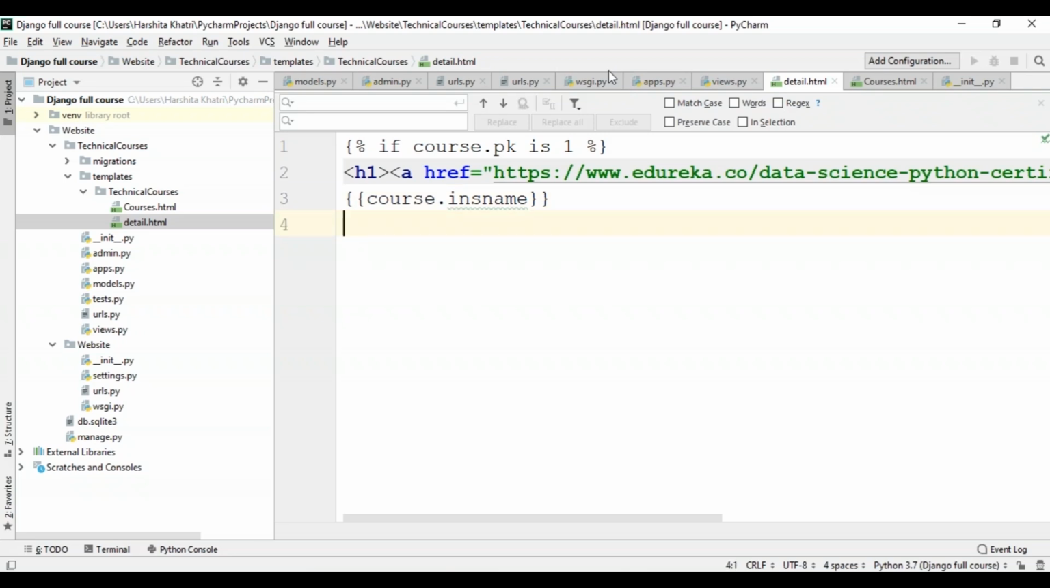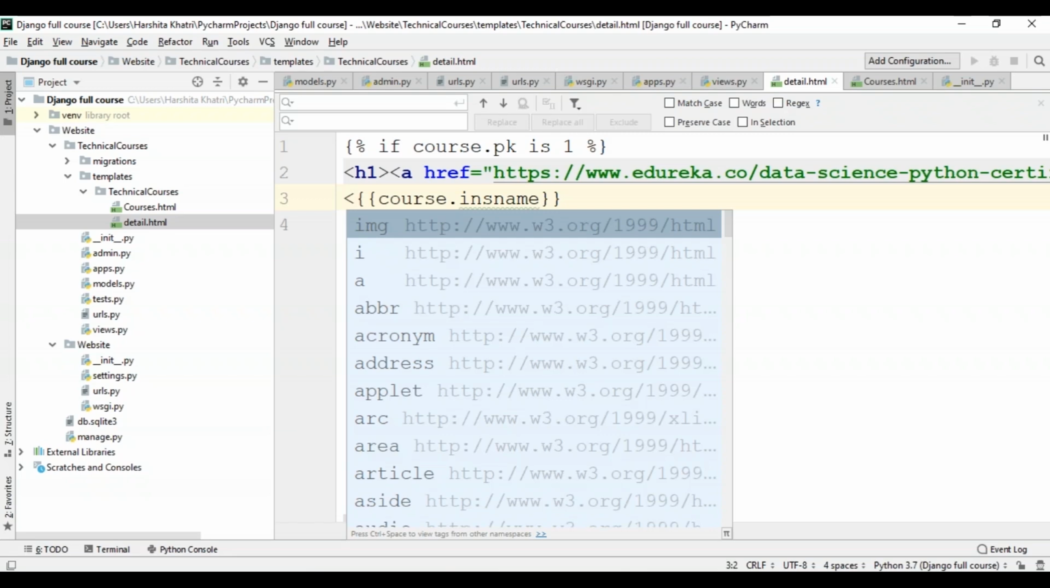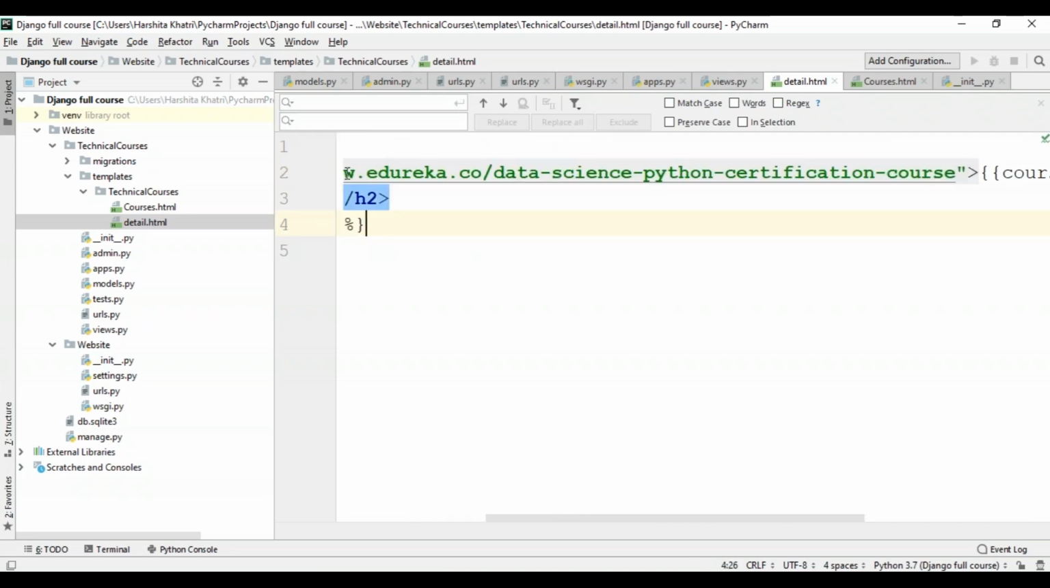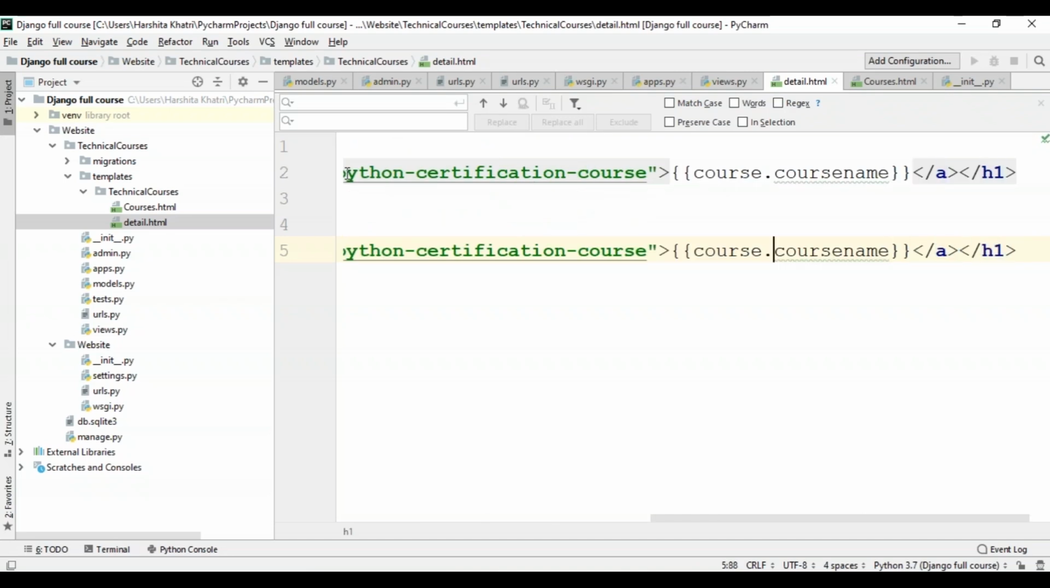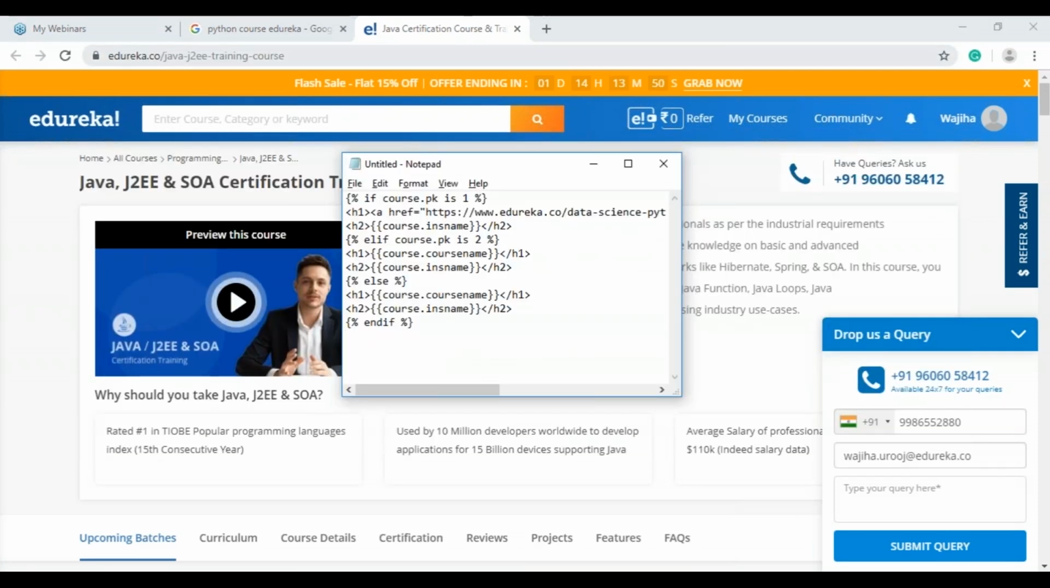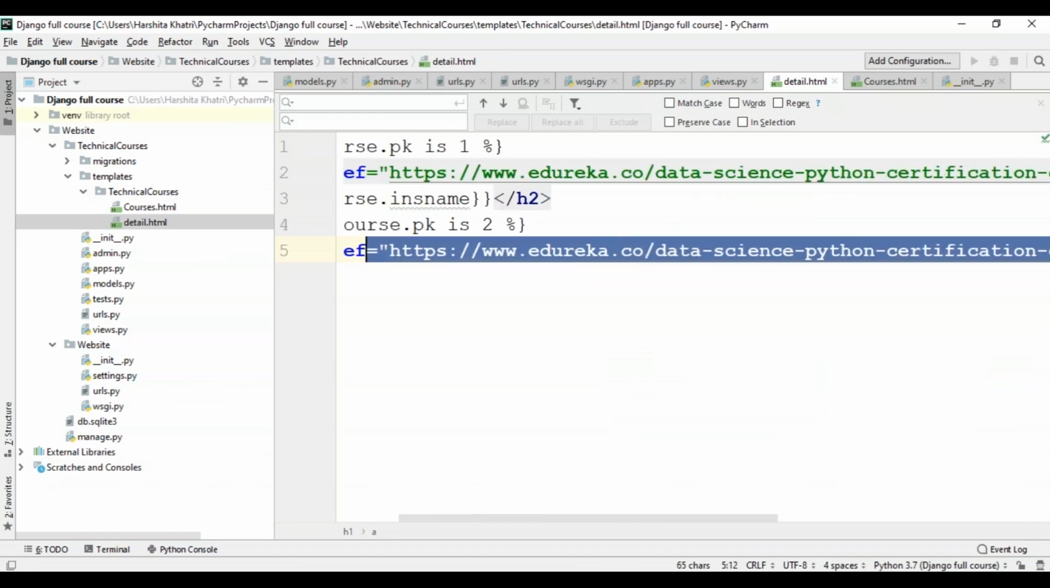Now we've done it for Python, and now we have to do it for C++ and Java. I'll return the name of the instructor in an h2 tag so that it's more visible. All this is your choice, guys. You can make it however you want. Now I'm going to use the else if statement. So {% close the curly braces, and over here it'll be elif course.pk is 2. I'm going to copy this, paste it over here, and just change the link. I'll take Edureka's course landing page of Java, copy it and paste it over here.